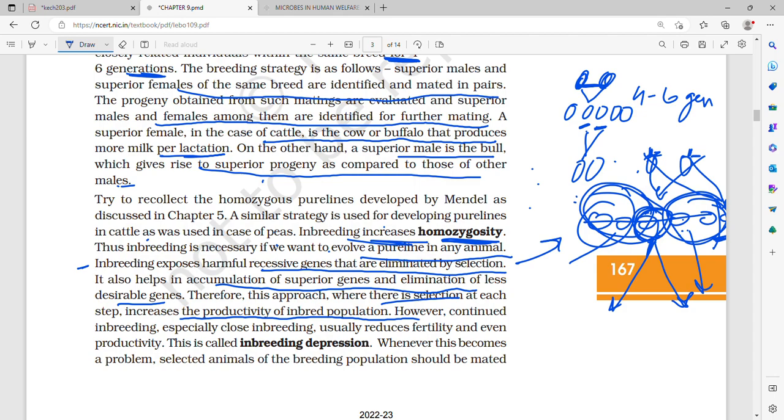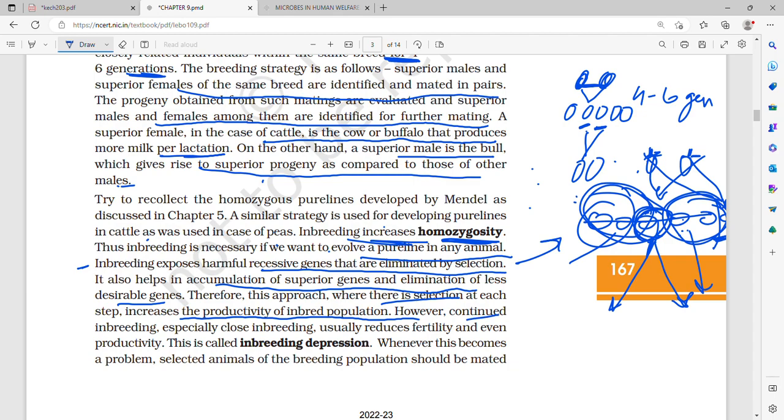If their parents only have the more desirable genes, then the offspring are also going to have more desirable genes. And in case a recessive gene is expressed, you can eliminate those animals and not mate them further, so as to prevent that recessive gene from expressing further in the progeny.